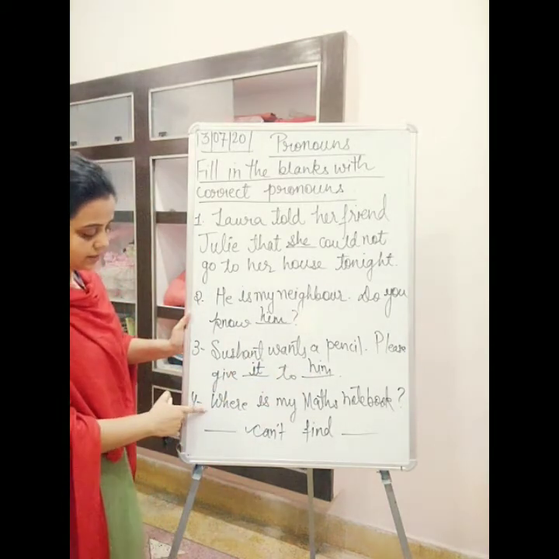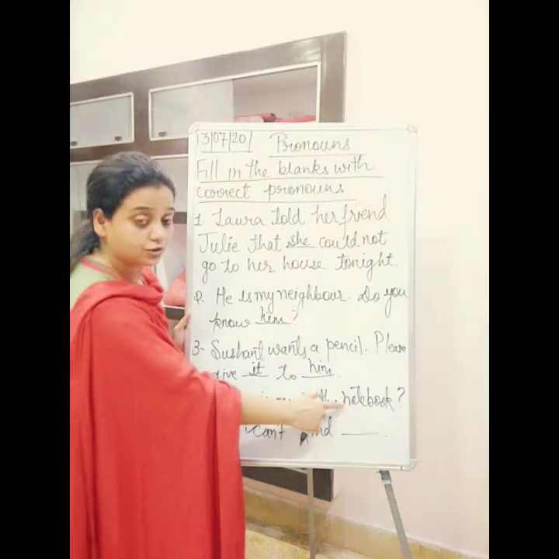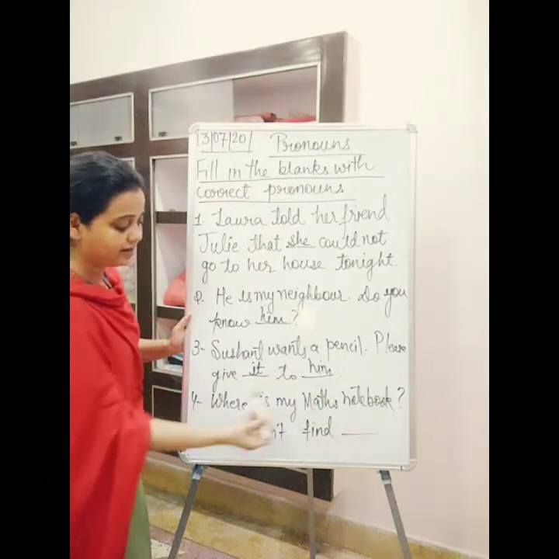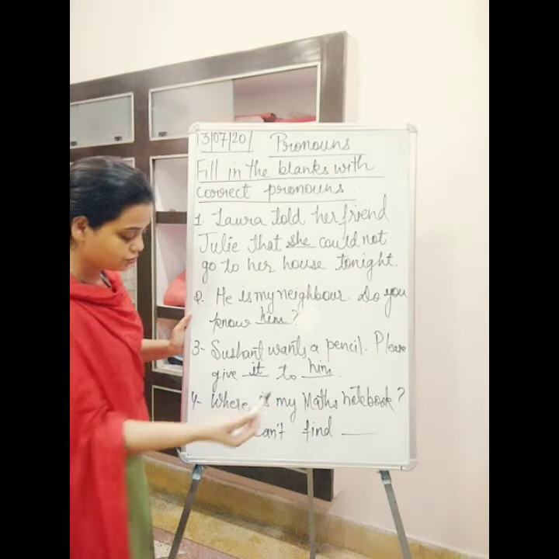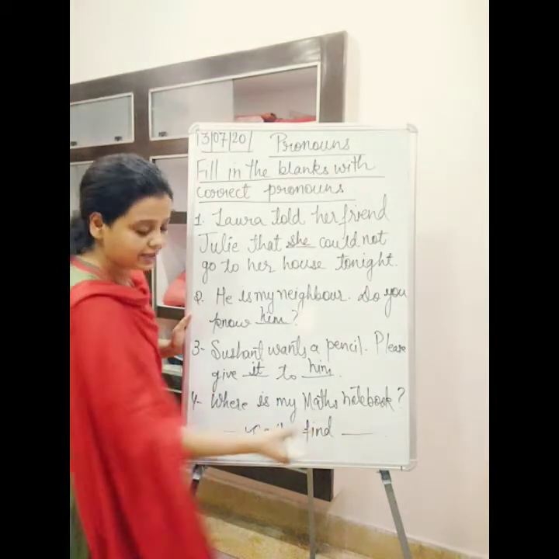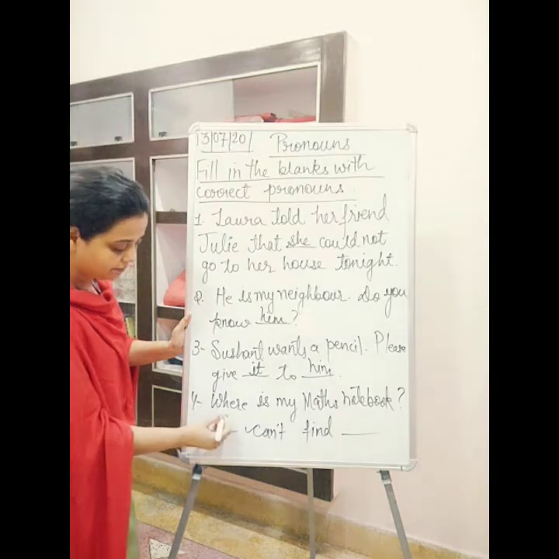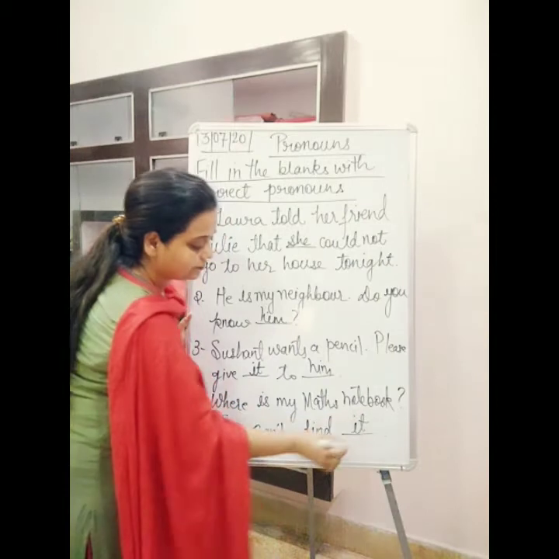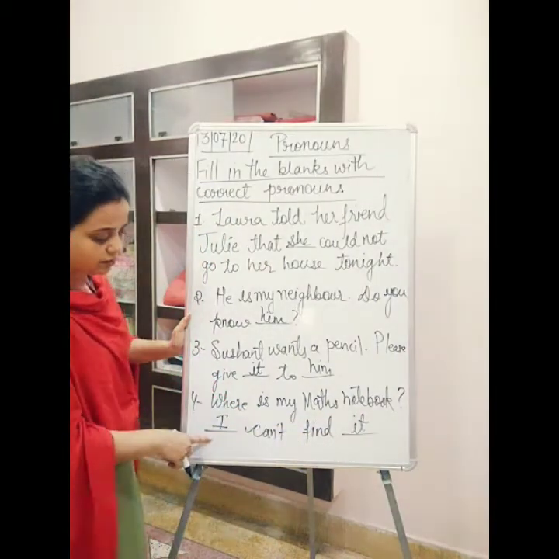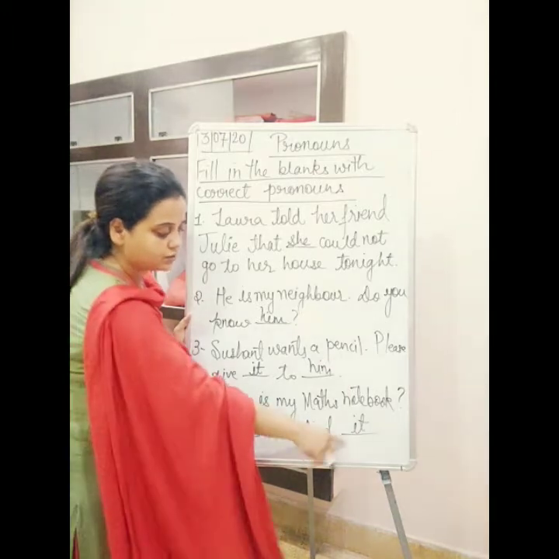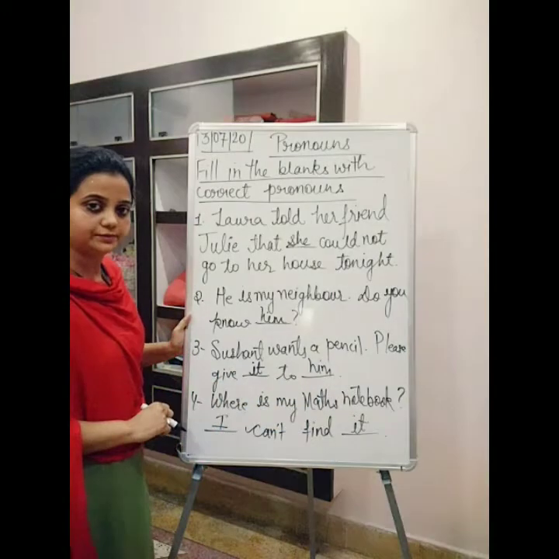The last one is: Where is my maths notebook? The question mark means it's asking a question. I can't find ___, which means I can't find it. So over here I is used for the person, the noun, and it is used for the notebook.